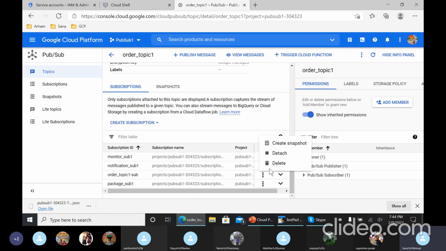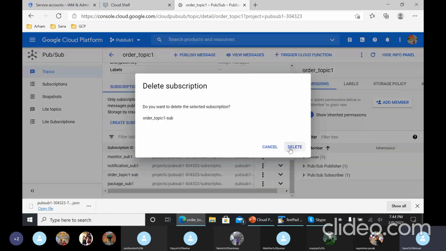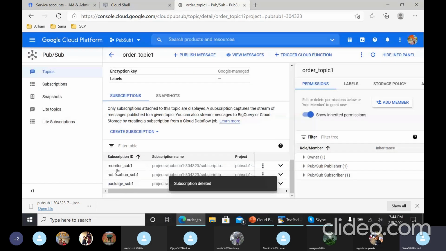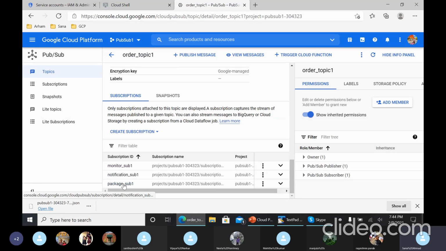And if you want to delete some part, you can just delete it from here. These are the 3 subscribers for this topic. So any order details, these messages would be sent to them. So this acts as one to many, right? These are many subscribers and one publisher. Okay, so next, any questions here?